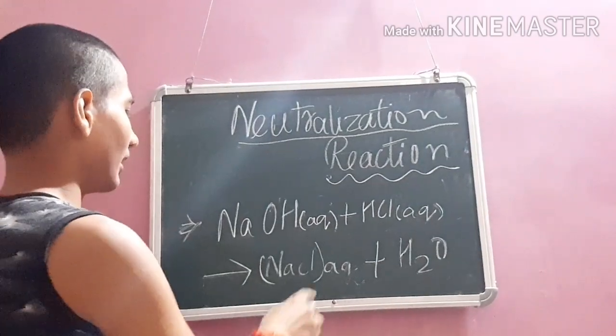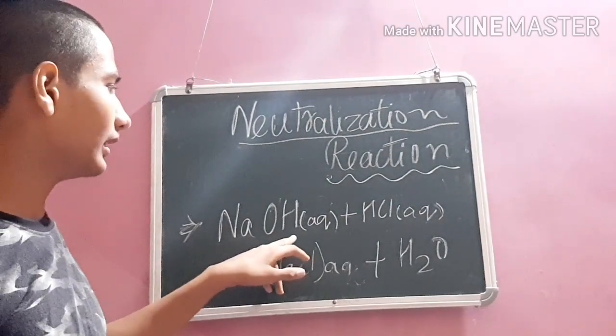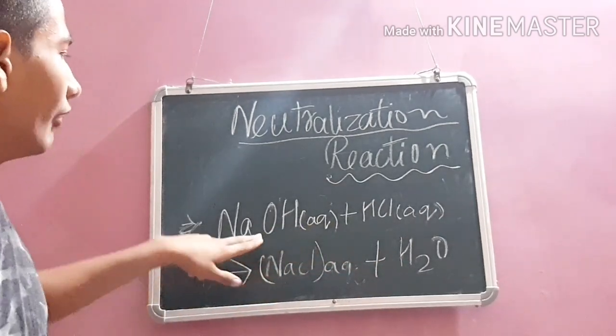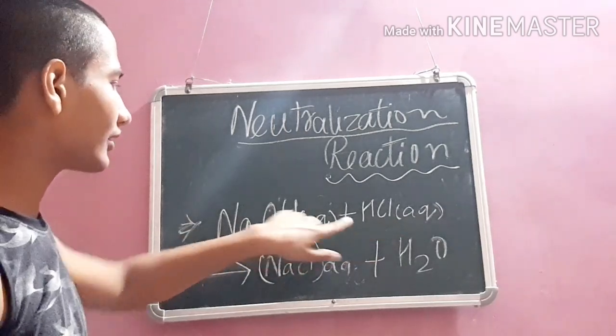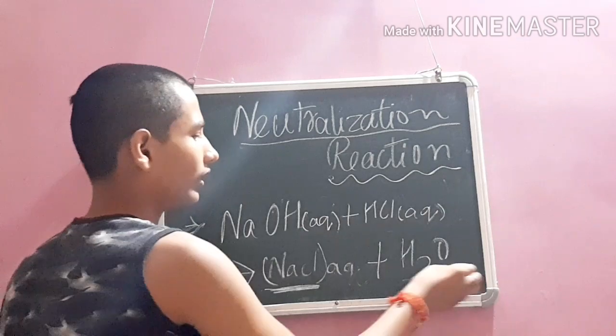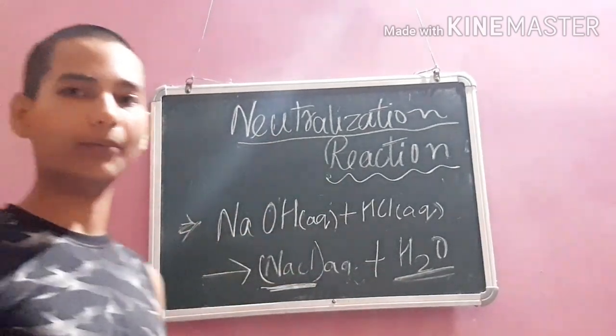Now this is a balanced chemical equation. Sodium hydroxide and hydrochloric acid. This is acid and this is base. When acid and base react together, salt and water are formed. This is known as neutralization reaction.